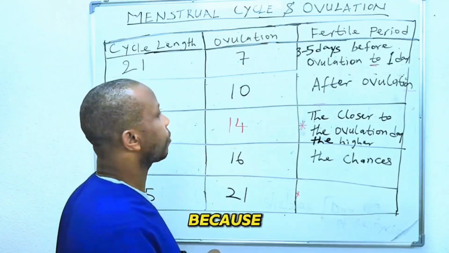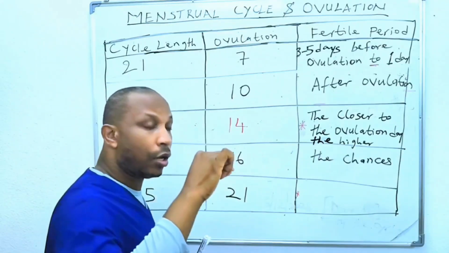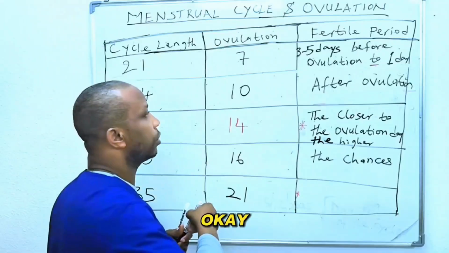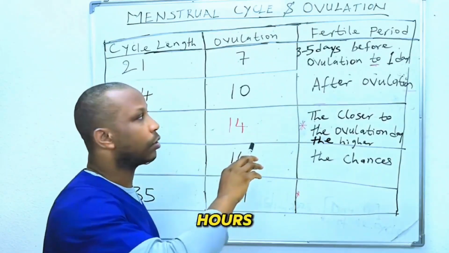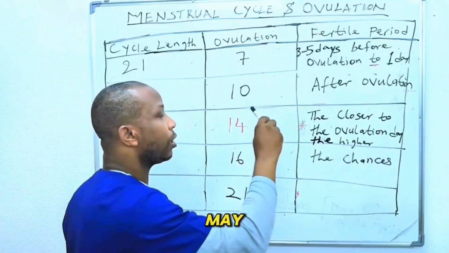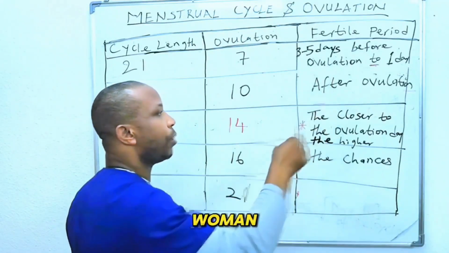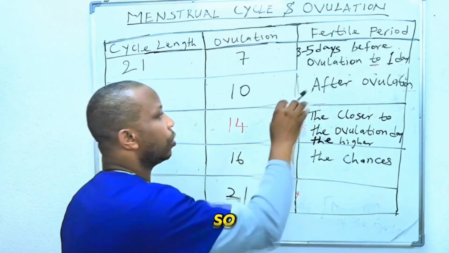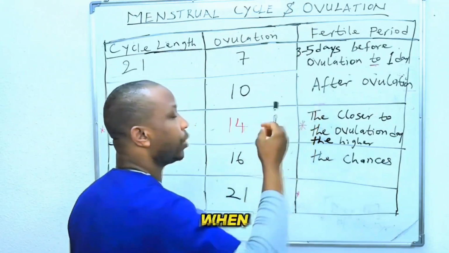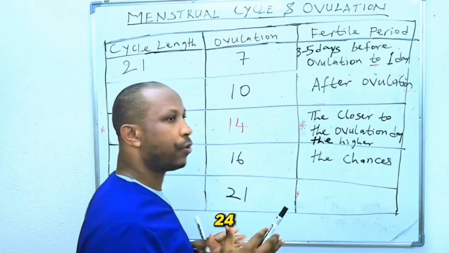That is because sperm is able to survive in the woman's reproductive tract, okay, for 3 to 5 days. Most will survive for 3 days, which is 72 hours. But in some cases, sperm may be able to survive up to 5 days in the woman's reproductive tract. All right. So then also when the egg is released, it has a lifespan of 12 to 24 hours.